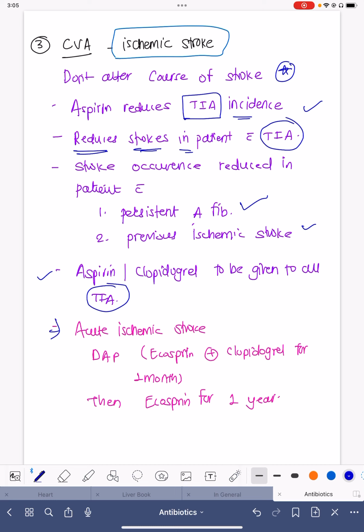Any patient who has an acute ischemic stroke is always put on dual antiplatelet, that is Ecosprin plus Clopidogrel, for the first month, and after 1 month, only one antiplatelet is continued for at least 1 year, which is very, very necessary.